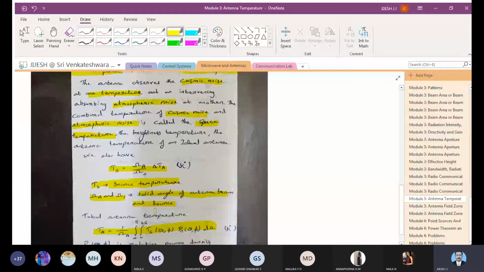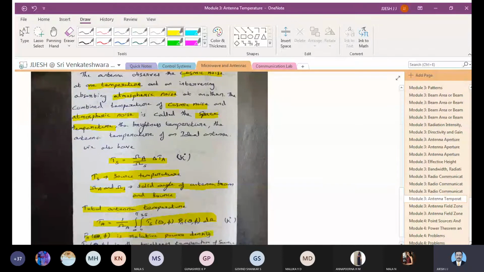So what is Pn theta phi? That is the relative power density, and we have been using this Pn theta phi for a long time. And what is Ts theta phi? Ts theta phi is the brightness temperature of the source.